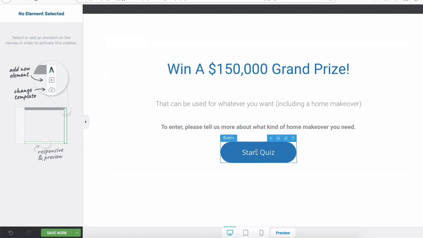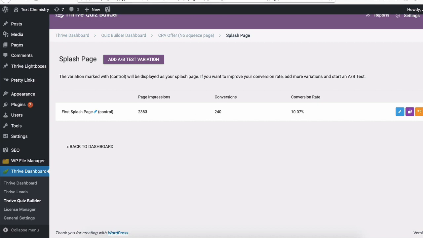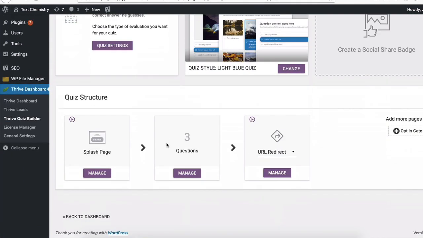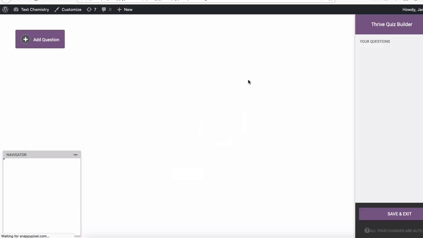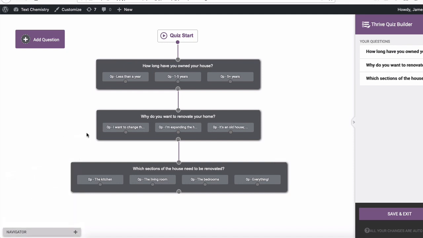Before they can continue, they need to start the quiz. So we're going to save this and go back to our Thrive Quiz Builder, back to the entire quiz here. We're going to look at the questions that we have. I just have some very simple questions, right? The first question is, how long have you owned your house? Why do you want to renovate your home, and which sections of the house need to be renovated? These are very simple questions, and the whole purpose is to qualify the lead.